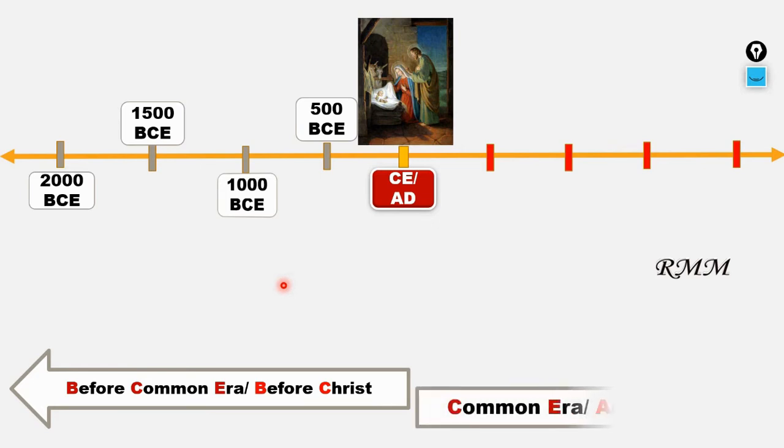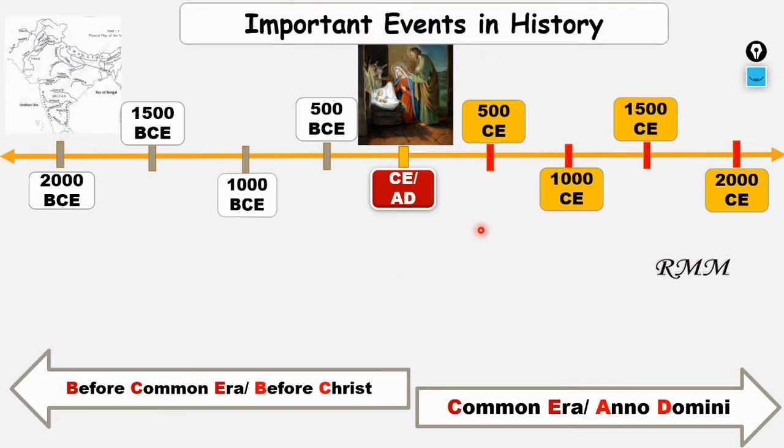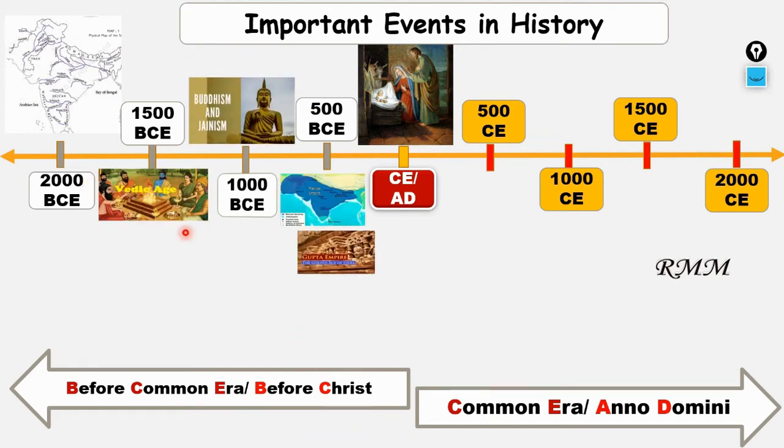And now we are going to check the years coming after the birth of Jesus Christ, that is CE or Anno Domini: 500 CE, 1000 CE, 1500 CE and 2000 CE. At present we are standing here because we are in the year 2021, and we are going to check the important events in history. The Vedic period, we can keep, Buddhism like this, and like that the important events that happened during these centuries are kept in order like this.